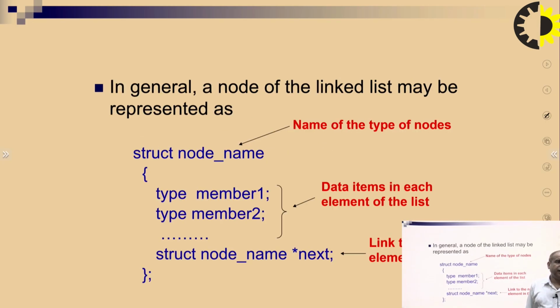In general, a node of a linked list may be represented as struct node, with the name of the type of the node, any type of data members, and a member that represents the link to the next element in the list.